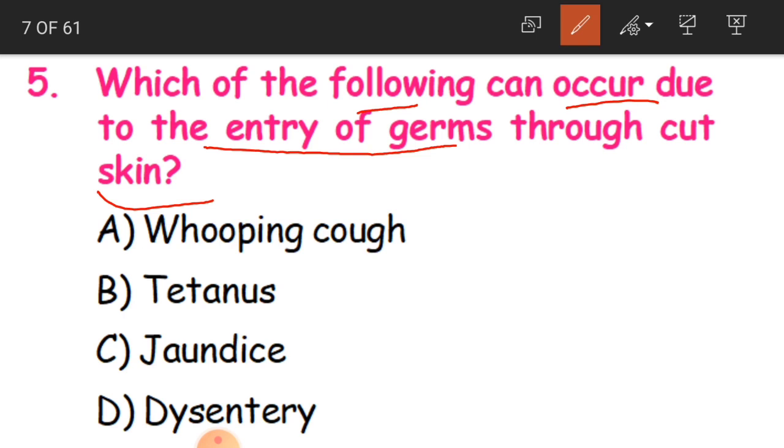So which disease is going to occur because of that entry of germs through cut skin? Whether it is whooping cough, tetanus, jaundice or dysentery. What is it? So the answer is tetanus. B option is the correct one.